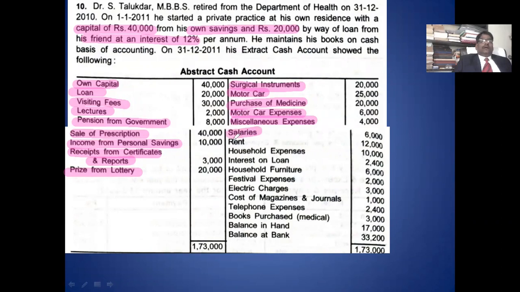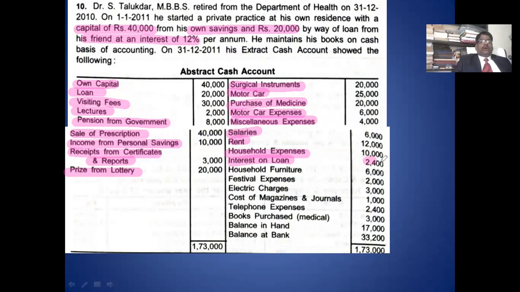Salary and rent relate mainly to profession. If they relate to household, you take the household portion in the household and the profession part in the profession. Household expense goes to household. This is purely related to household. Interest on loan is profession because the loan is taken for professional purposes from a friend.